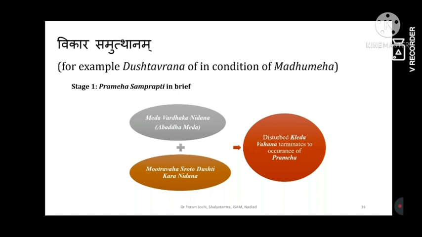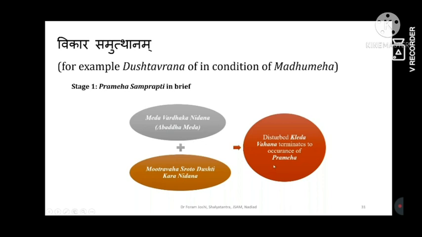What we understand is Madhumeha Janya Vrana, but the reference to Madhumeha Janya Vrana is not there in the classics. But how it can be understood, I will try to explain. If the patient consumes both a Meda Vardhaka Nidana and a Mutravaha Srotas Dushtikar Nidana, particularly Abadha Meda: if Baddha Meda type of Nidana sevan is done, then the case leads to Saulya. If Abadha Medakara Nidan sevan is done, then the case will lead to the Samprapti of Prameha.